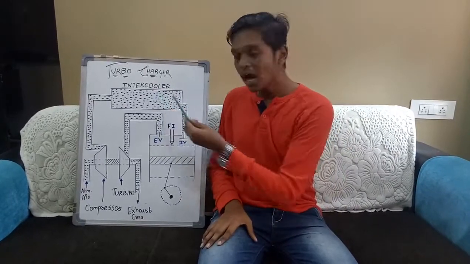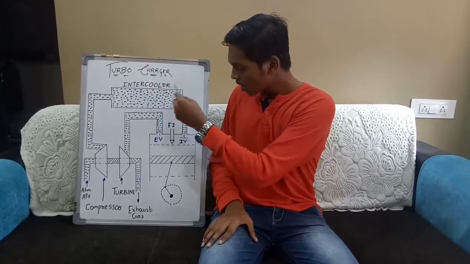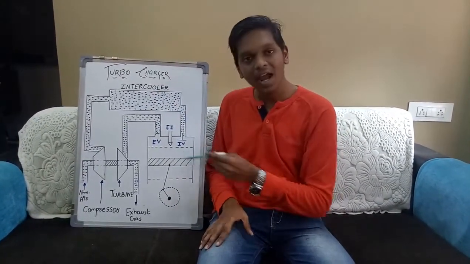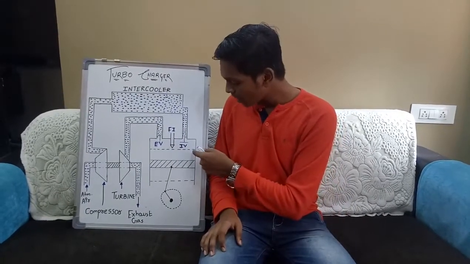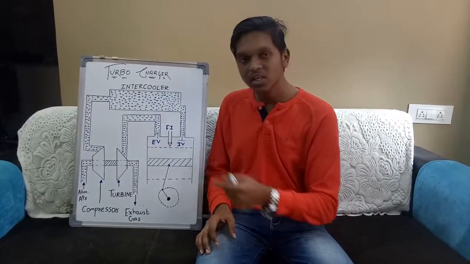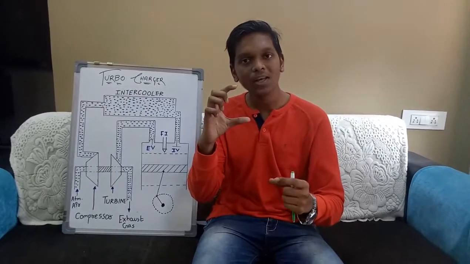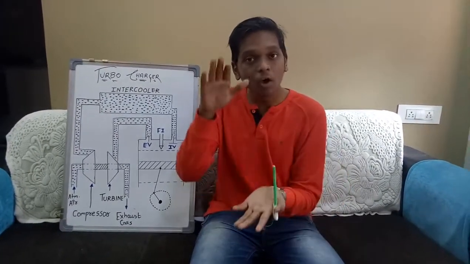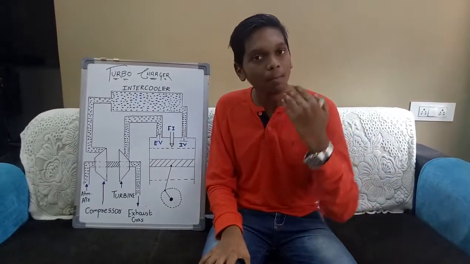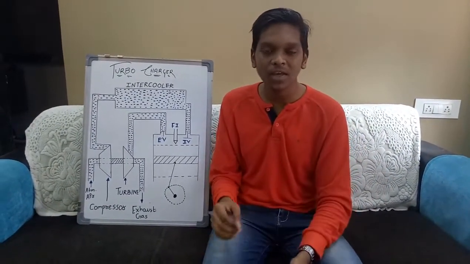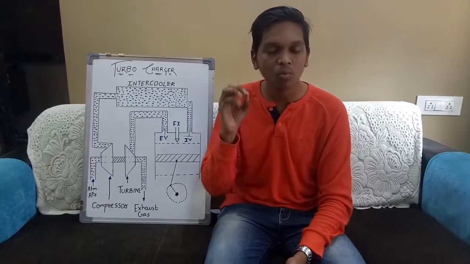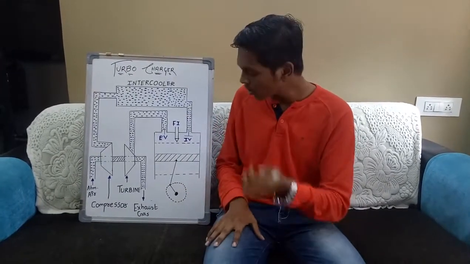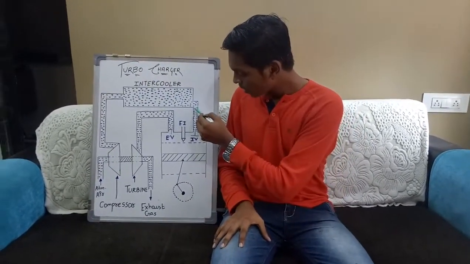Okay, then the high pressure compressed air comes into the cylinder. As I told you, if the volume of the cylinder is this much, we can only deliver a volume of air equal to the volume of the cylinder. But if we compress the air, then we can supply more air. If we supply more air, then we can inject more fuel. If we inject more fuel, more power will be produced. Okay, simple.